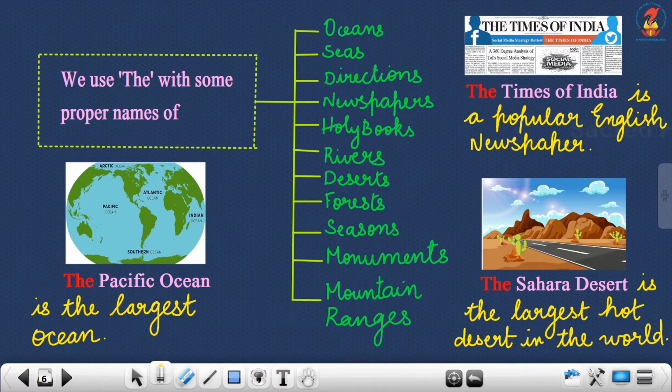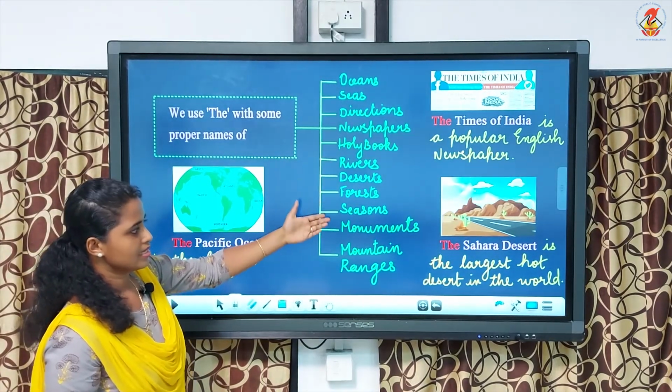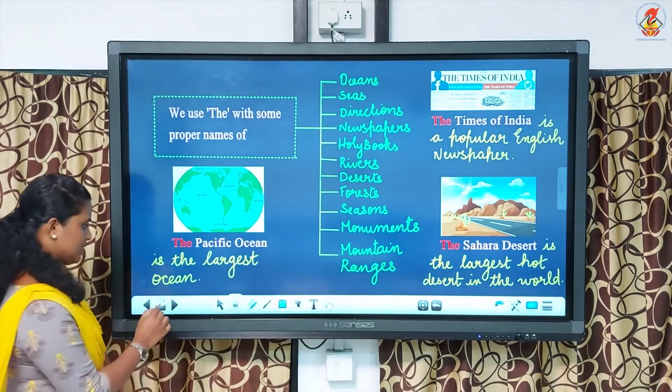We have so many deserts, and I am going to talk about a particular desert, that is Sahara Desert. So, if I am talking about a particular desert, what should you write? Yes, we should write the article the before it. So, the Sahara Desert is the largest hot desert in the world. These are a few examples, and we can use the article the before forests, seasons, monuments, and mountain ranges too.